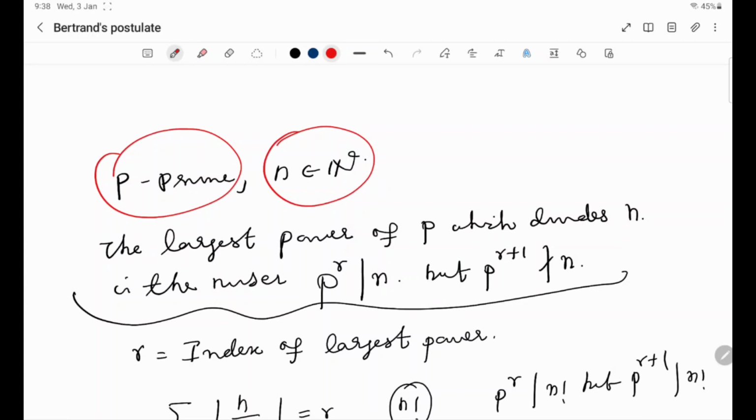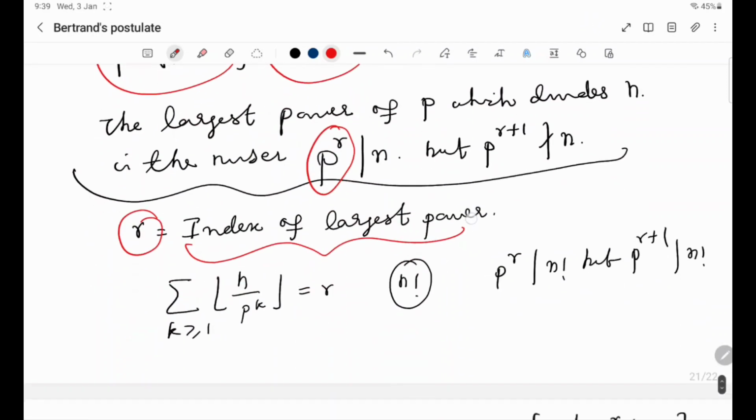that is a prime power, right? We call it p power r. So this p power r will divide n, but p power r plus 1 does not divide n. So this p power r is called the largest power of p which divides n, and this r is called the index of the largest power. Okay, right.